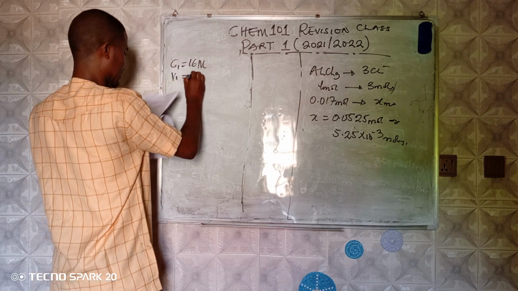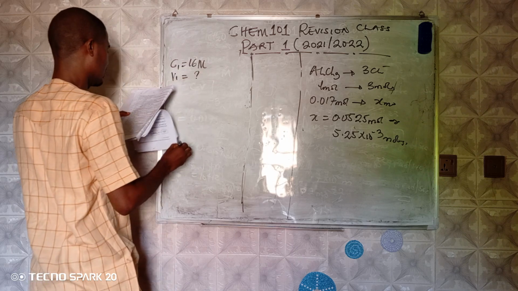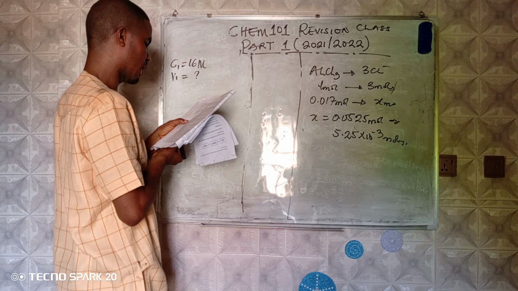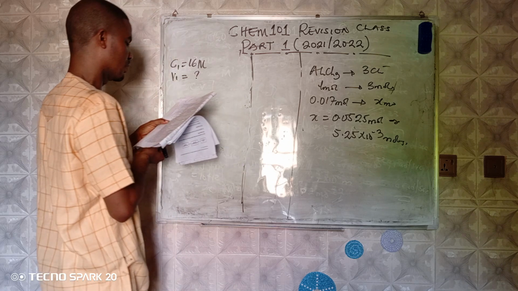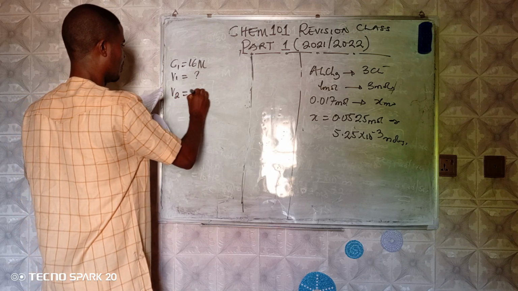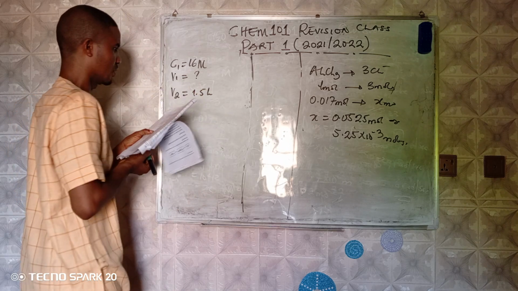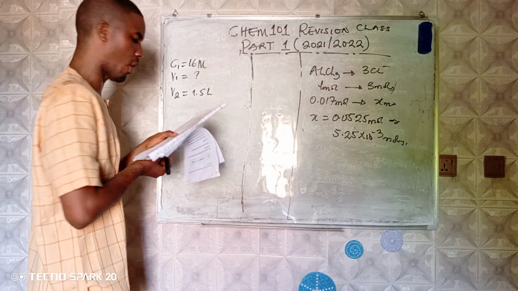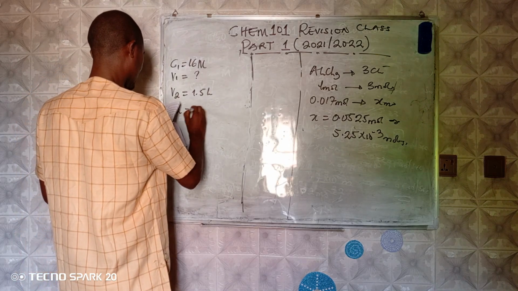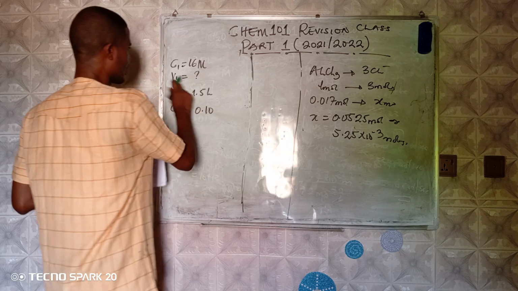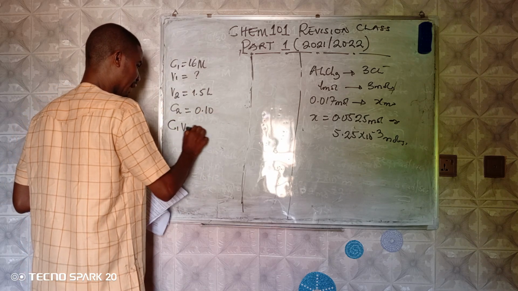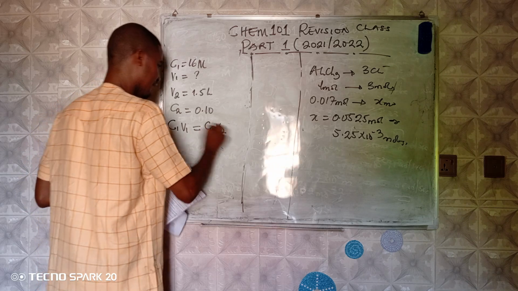I have C1 as 16 M, but I don't know what volume V1 will be needed. So we're looking for V1. Remember the formula: C1 V1 equals C2 V2.